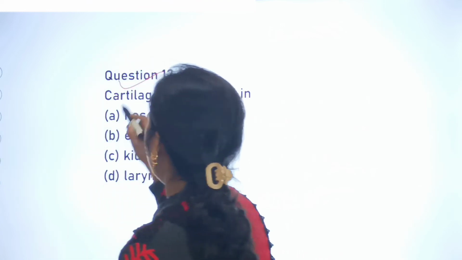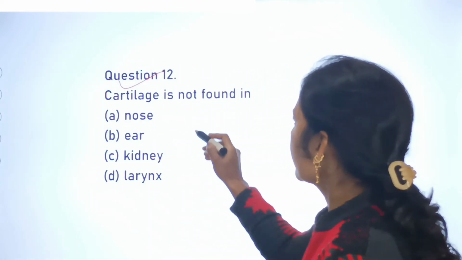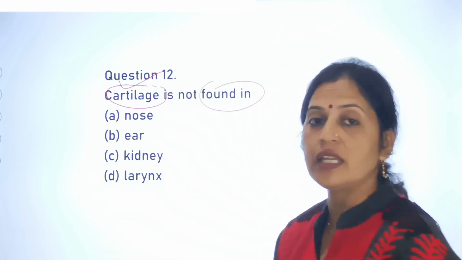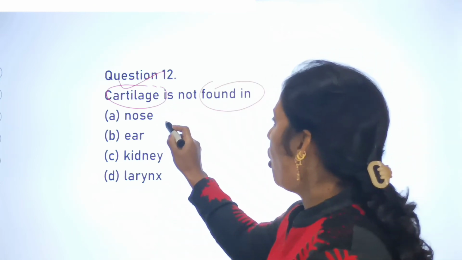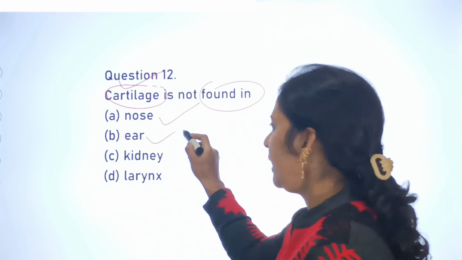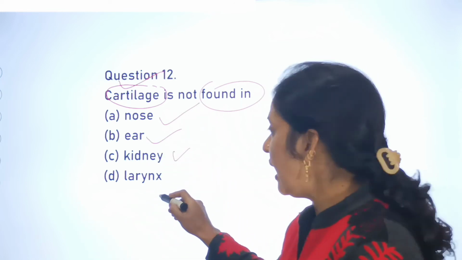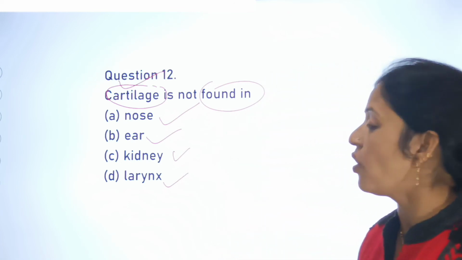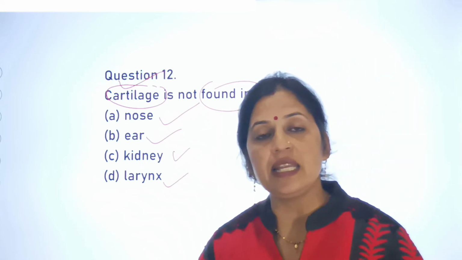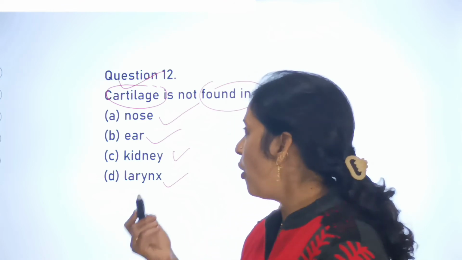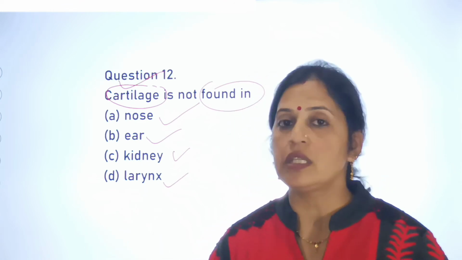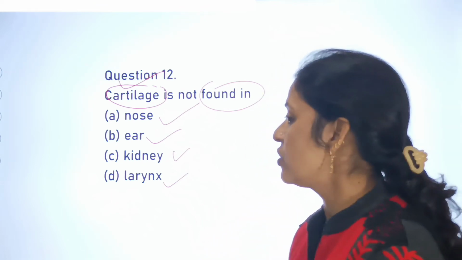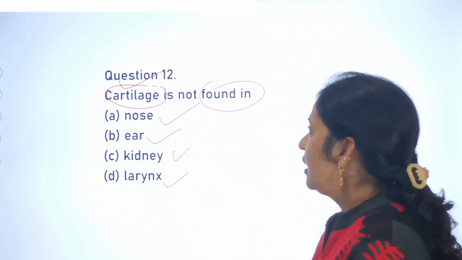Next is your question number 12, and your question number 12 is: cartilage is not found in. Options are A nose, B ear, C kidney and the last one is larynx. That means cartilage is not found in. इनमें से cartilage किस में नहीं पाया जाता है? Options दिए गए हैं आपके पास nose, ear, kidney and the last one is larynx. And it is your question number 12.